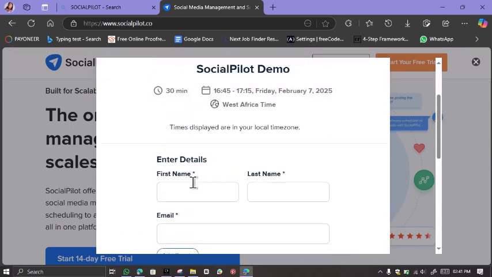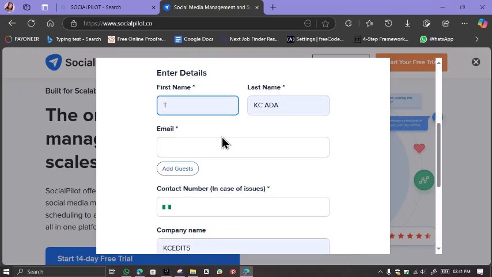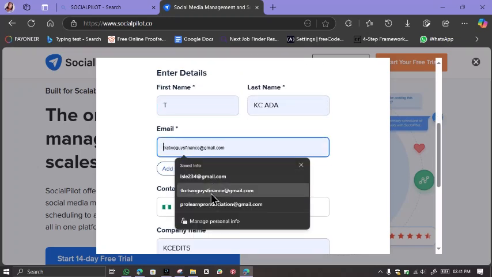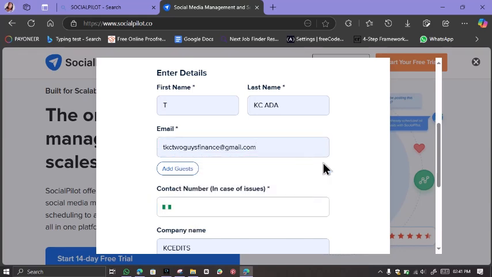So we're going to enter our details, email, in case of issues. Do we want to put contact information?